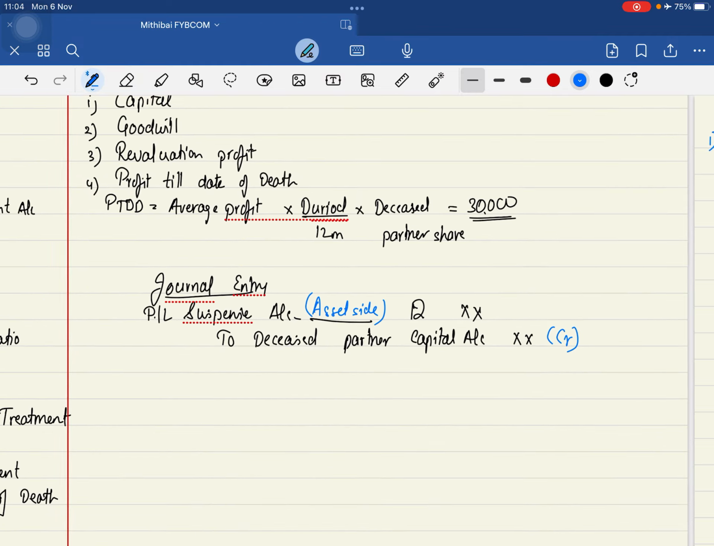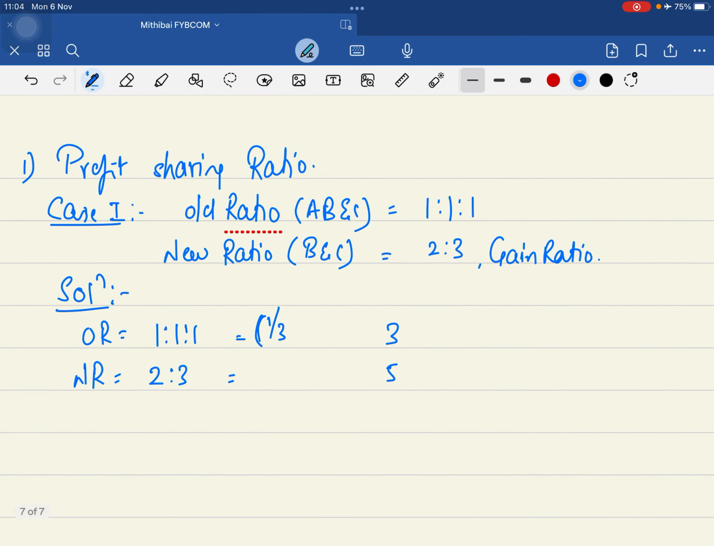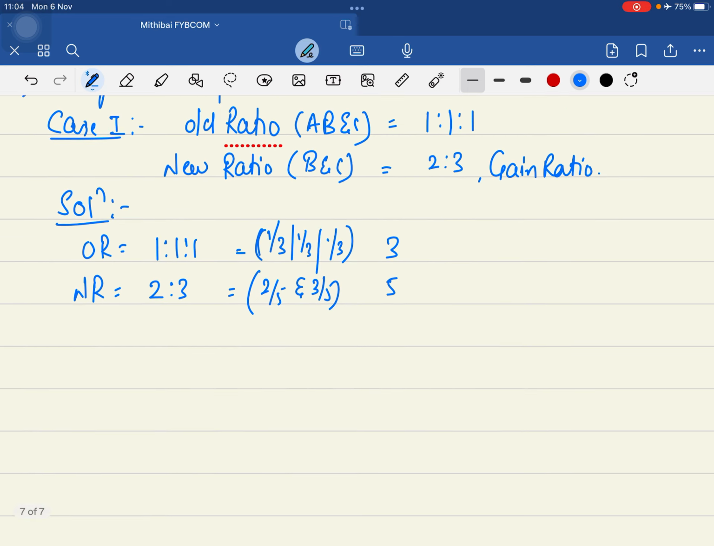So क्या हो गया? Okay. 1/3. Madam? 1/3. 2/5 and 3/5. This is my denominator. Now I'll multiply it. I'm getting the answer as 15. This is my common profit.